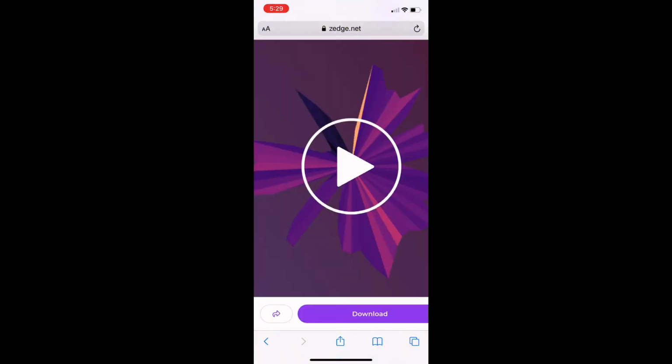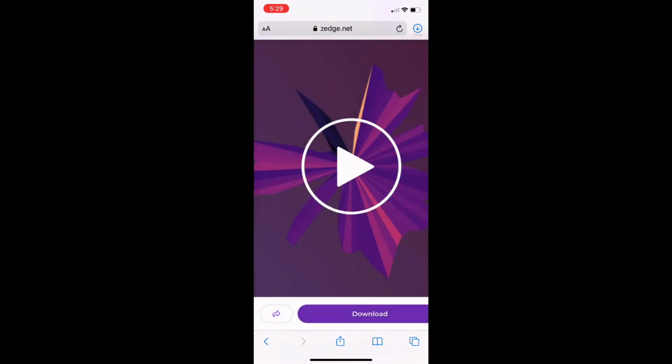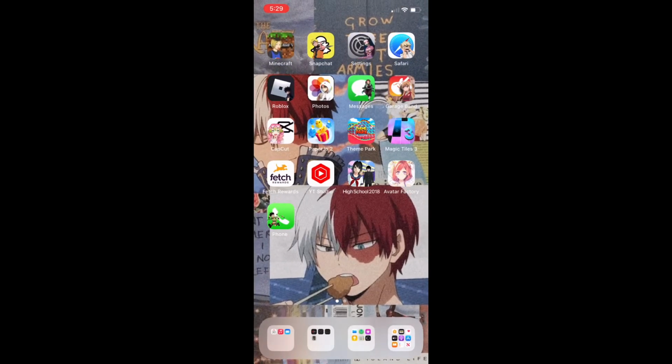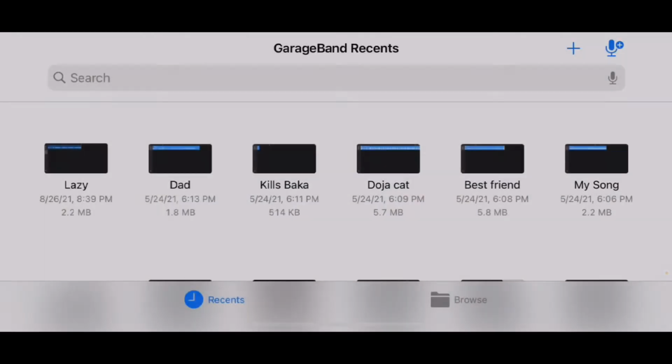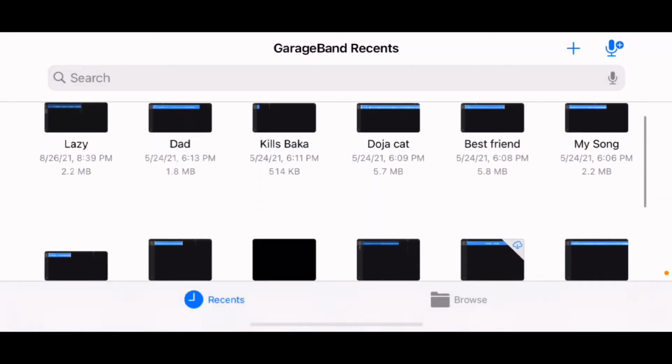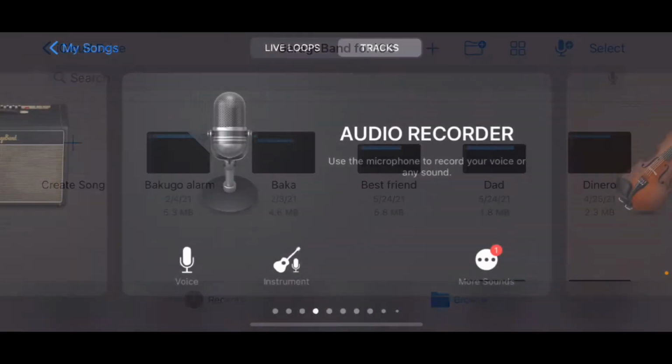Press download. Wait 10 seconds. Click download. Download GarageBand. Click browser. Create song.